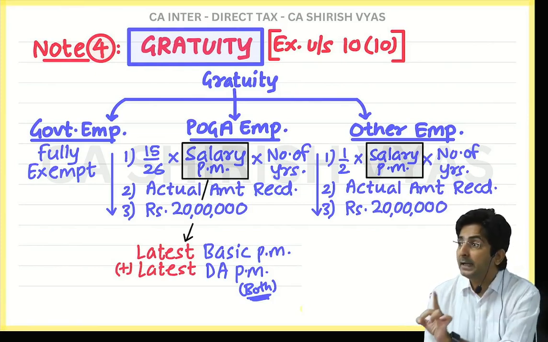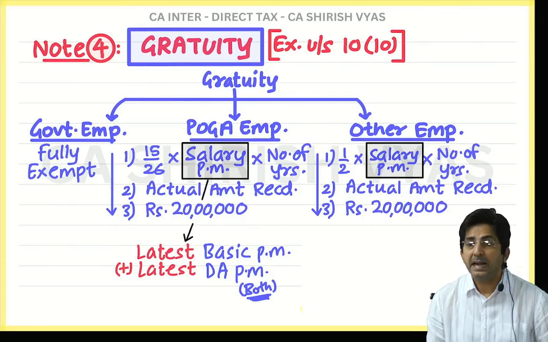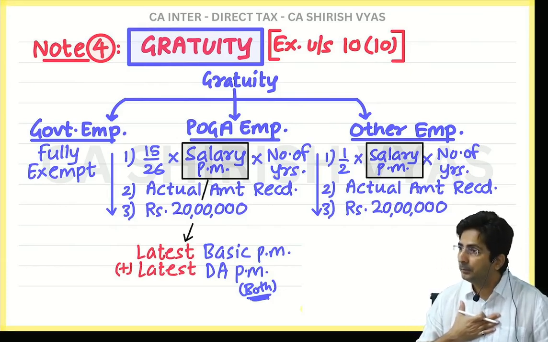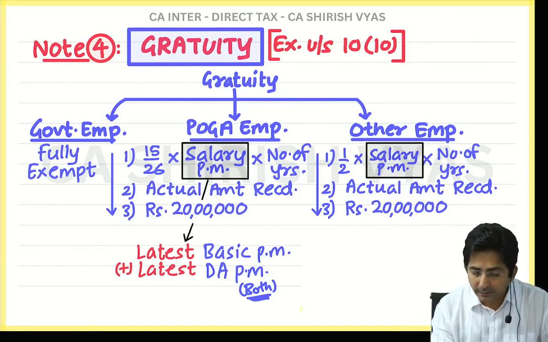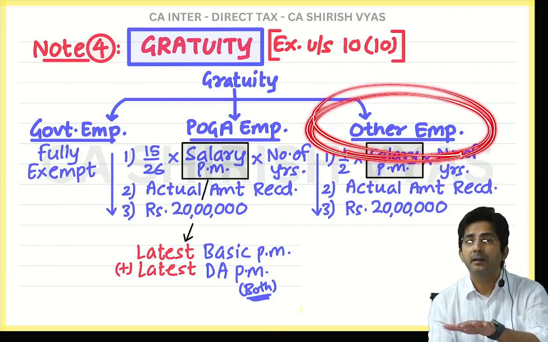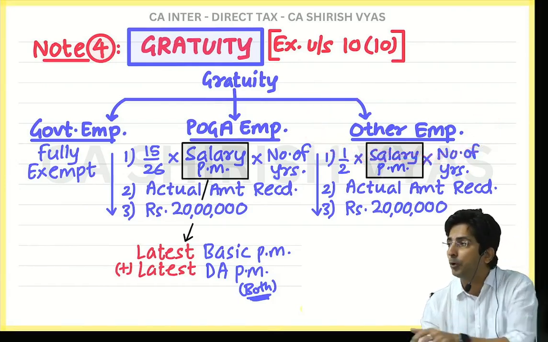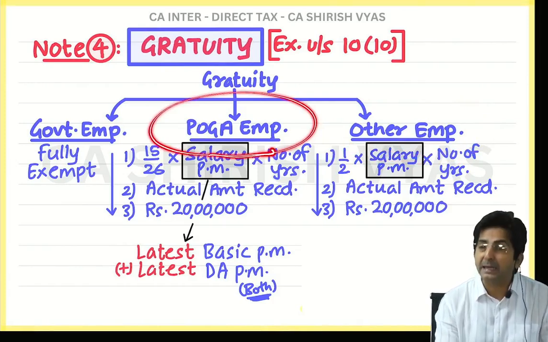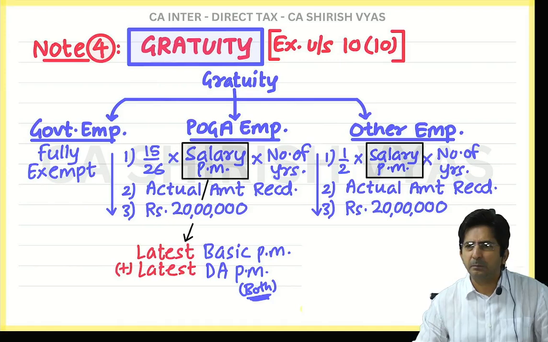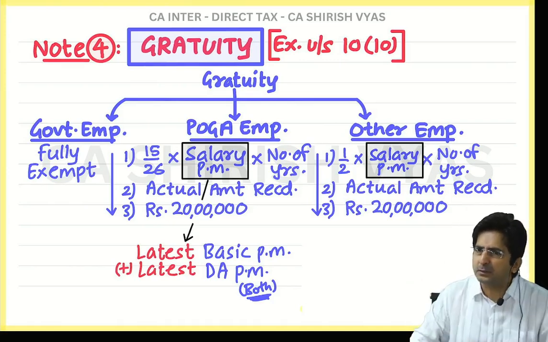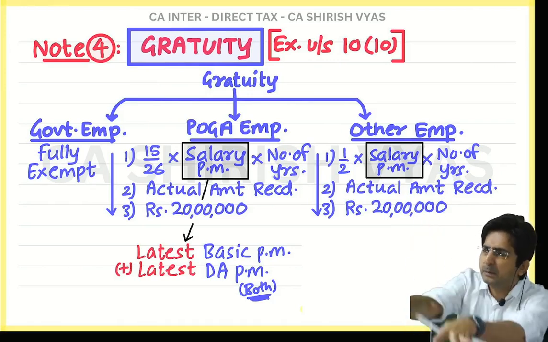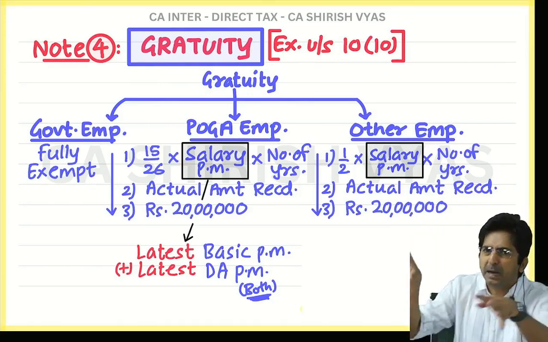And here it is not latest, it is average. Average salary. How to find the average I will tell you. But you know why average? Because for other employees, income tax law is neutral. They are not partial to employees. See, POGA has the mentality of what? To be partial. Like for example, if I am partial to my students only, I will see to it that students get a simple paper in the exam. If I am being partial to you.